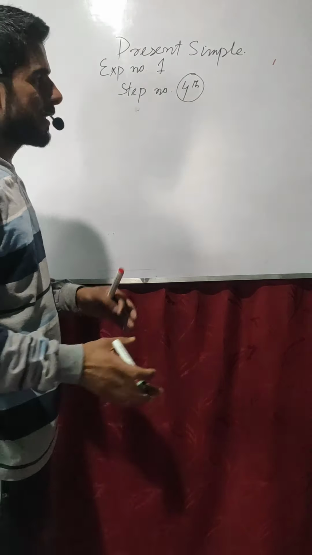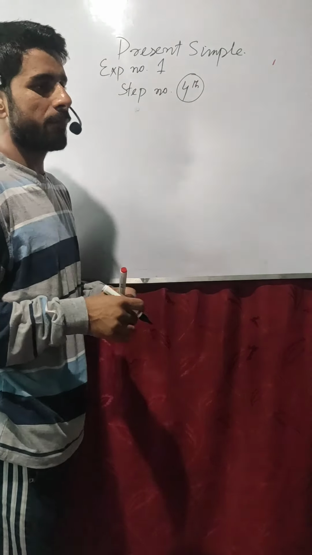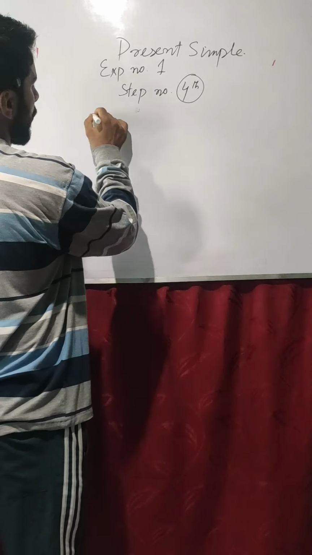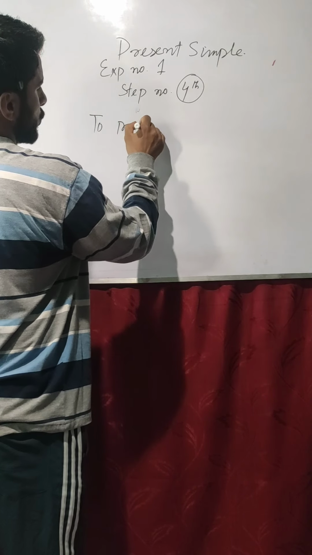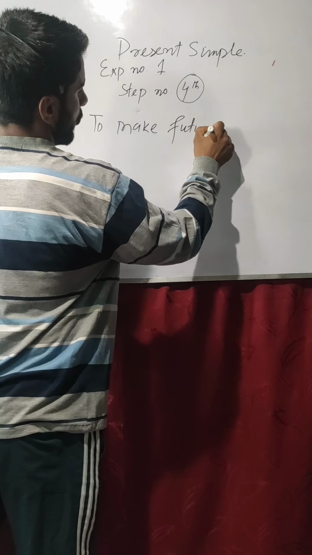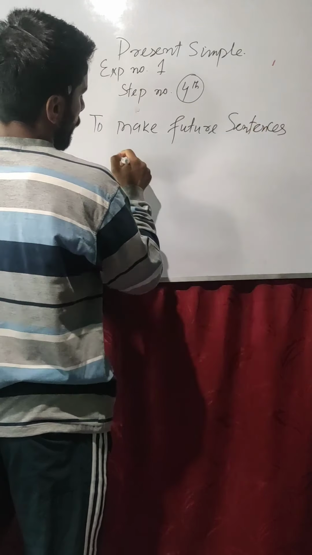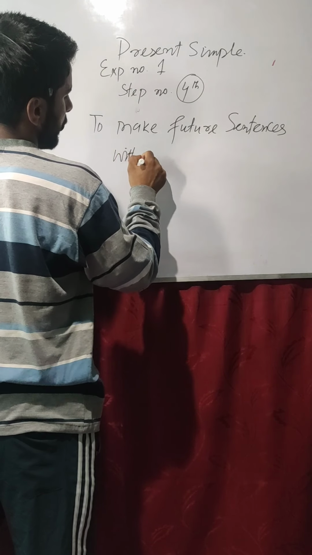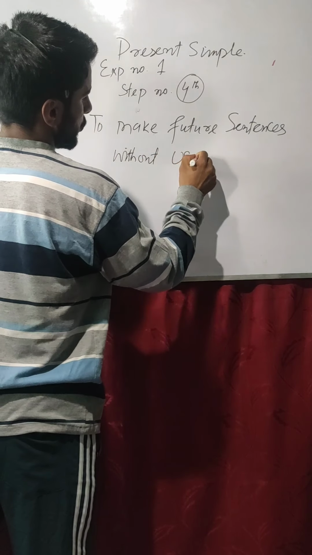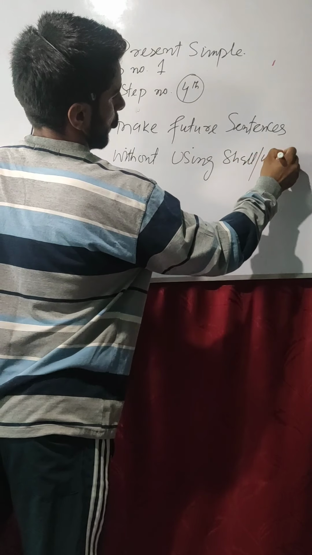So what we have to do is, for 4th step, you can remember this, the signature of this can be to make future sentences without using shall and will. So I'll write here, to make future sentences without using shall and will.